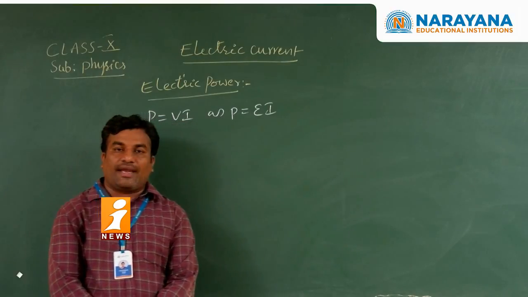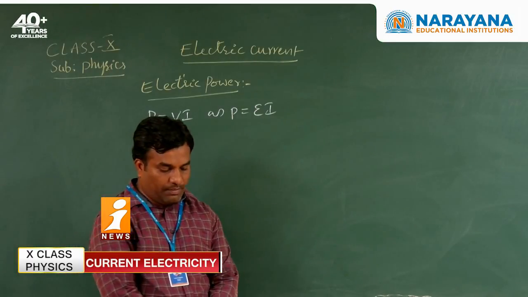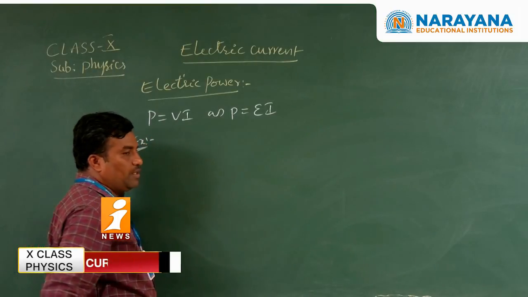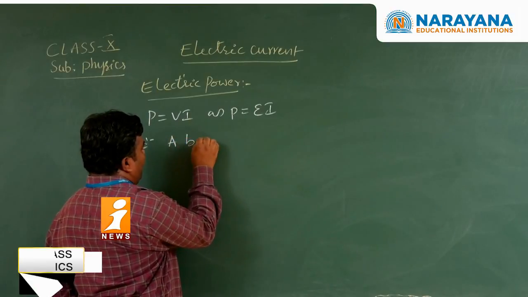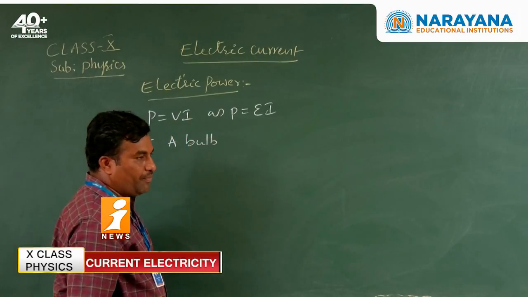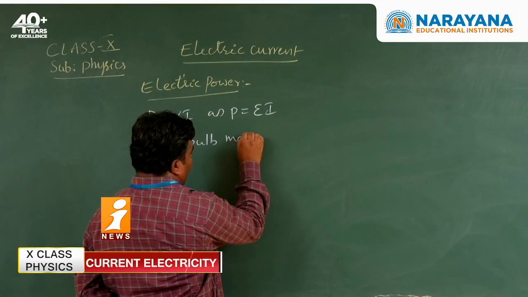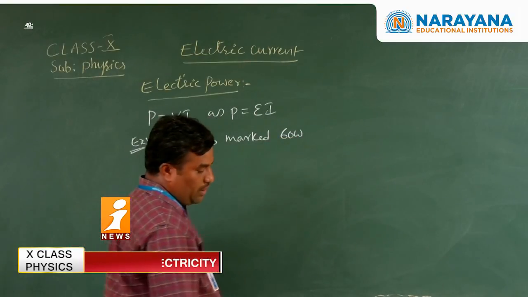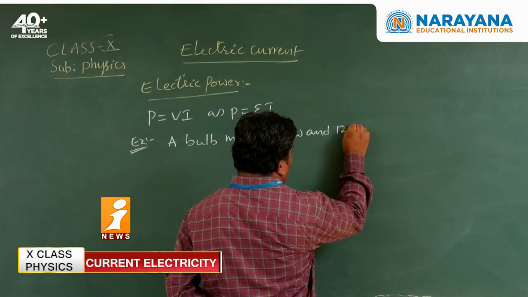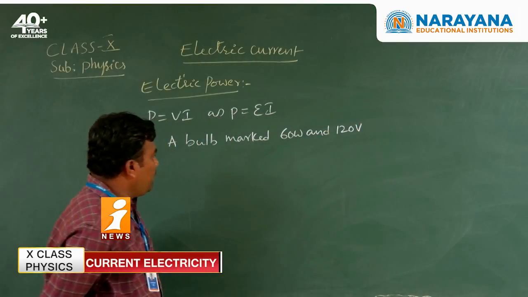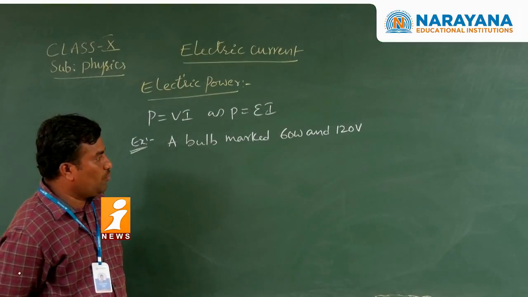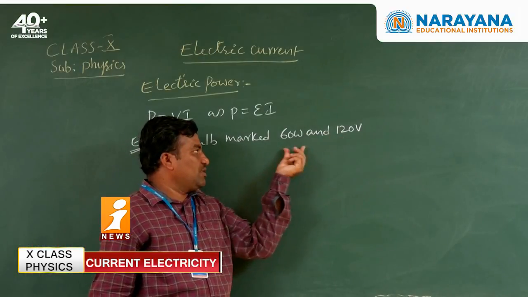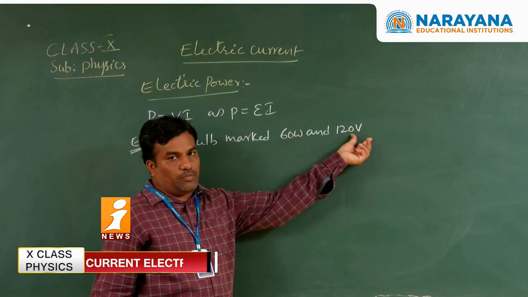So let us consider an example for understanding power consumption. A bulb marked 60 watt and 120 volt. So we are using here two physical quantities. One is watt, which means power, and volt means potential difference.